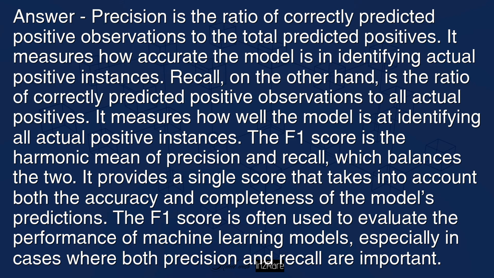The F-score is the harmonic mean of precision and recall, which balances the two. It provides a single score that takes into account both the accuracy and completeness of the model's predictions. The F-score is often used to evaluate the performance of machine learning models, especially in cases where both precision and recall are important.